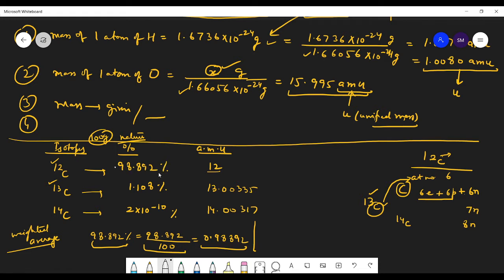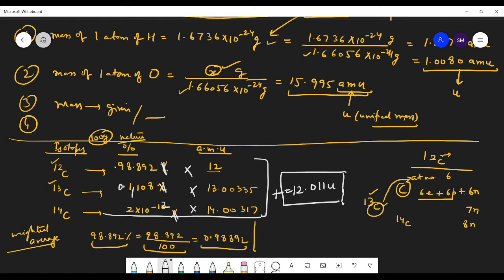Percentage means divided by 100. So here also, if you remove the percentage, it will be 0.118, and if you remove the percentage from here, it means again divided by 100, and this will be 12. If you multiply them and then add all three of them, you will get 12.011 unified mass.